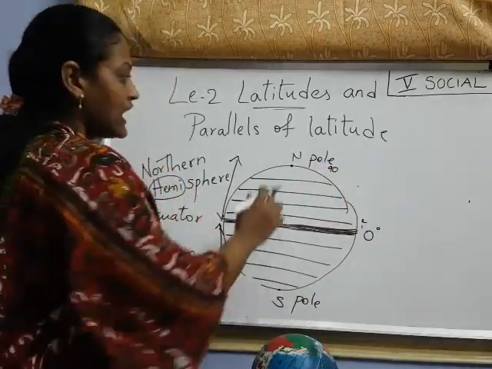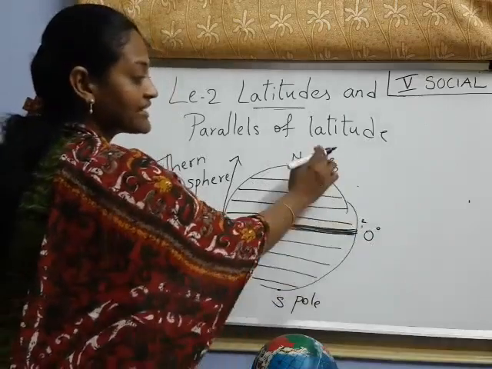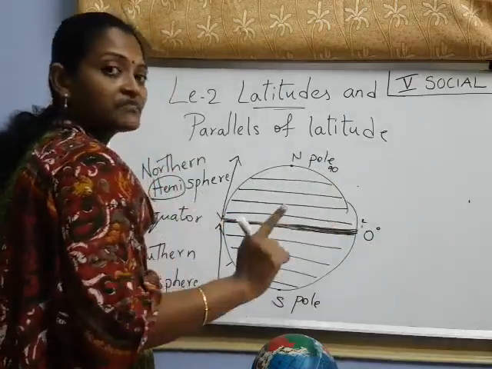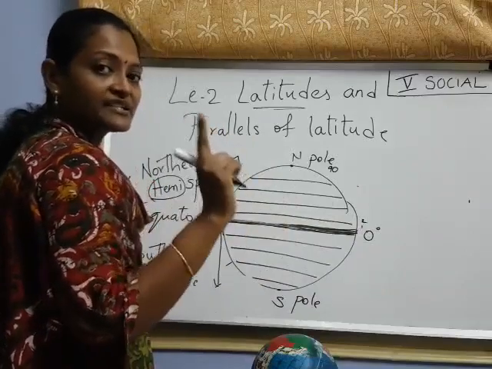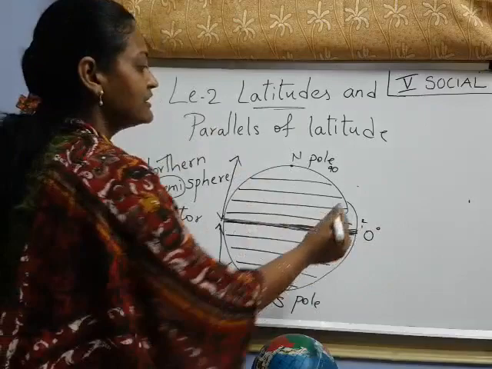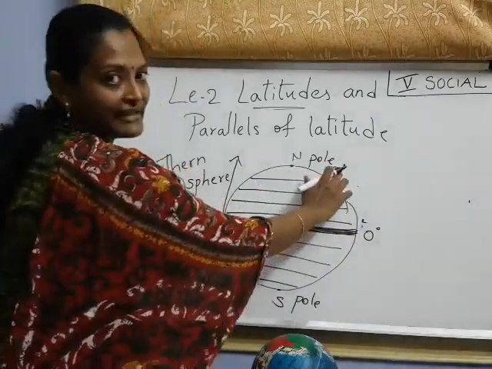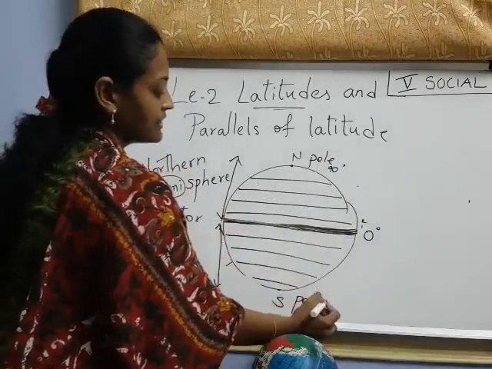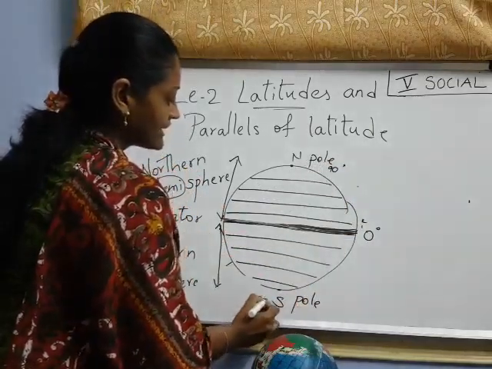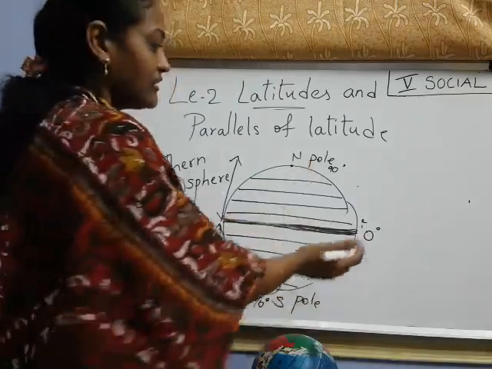Up to the north pole we have 90. That means 90 lines, each one 1 degree. Remember, each line represents 1 degree. That means here 90 degrees, the north pole I said is 90. And like that, the south pole is also 90 degrees. Now tell me, how many lines are there?